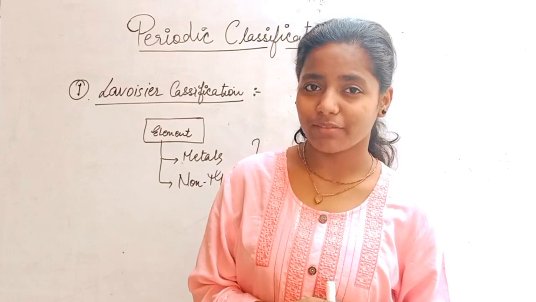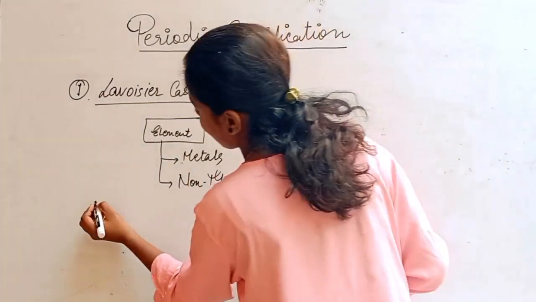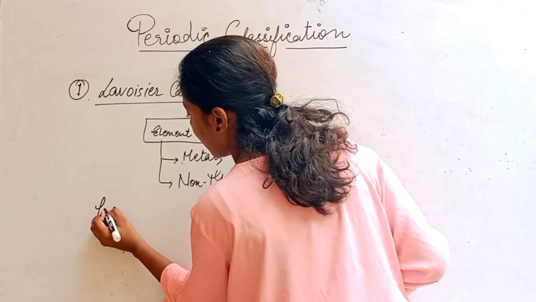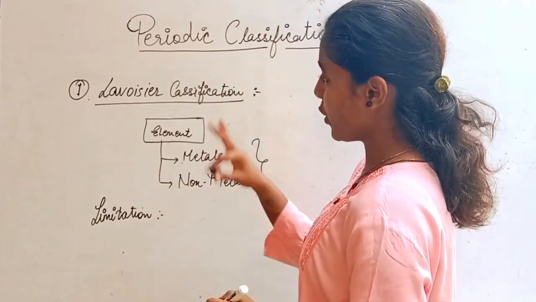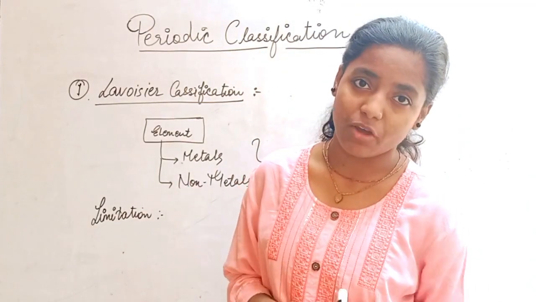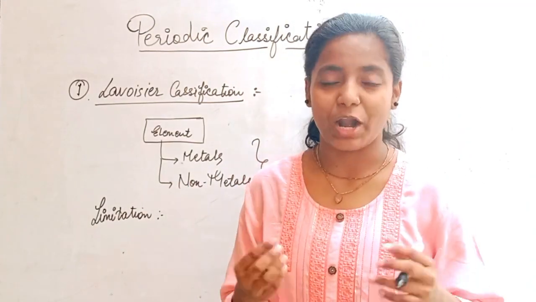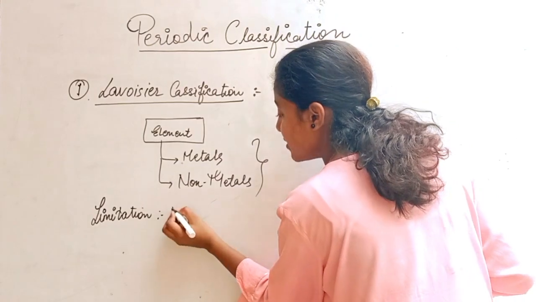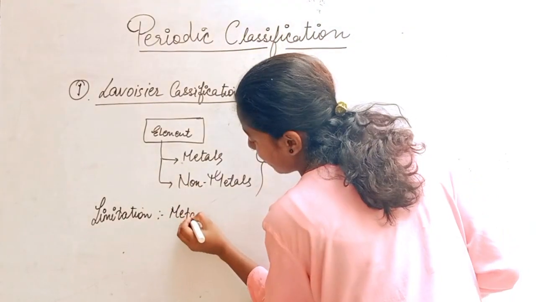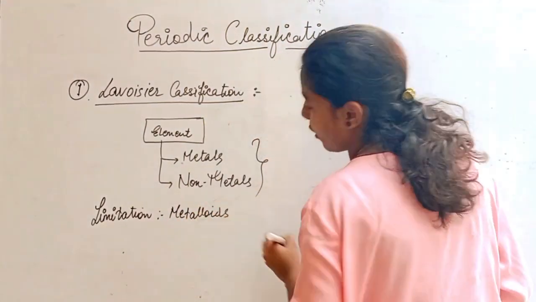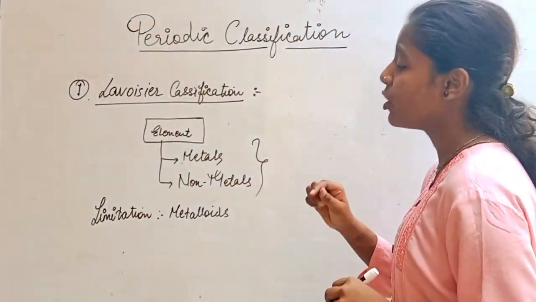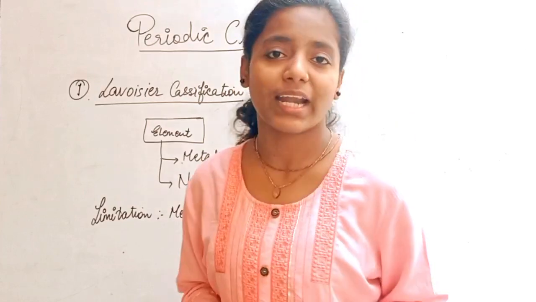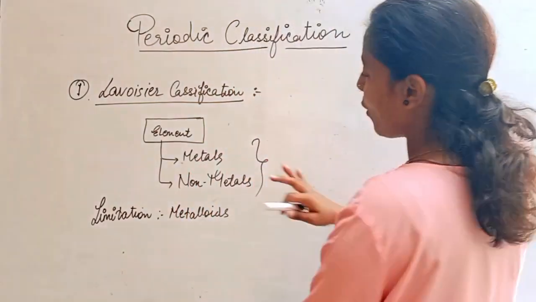Now here, after that, the limitations occur for your Lavoisier classification. And the limitation occurs, you are talking about metals as well as non-metals. What about your metalloids? So yeah, he doesn't give a single space for metalloids. Doesn't give a space for metalloids. So that was a huge drawback about Lavoisier classification. Moving ahead, I hope this is clear.